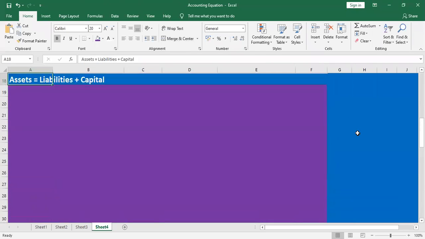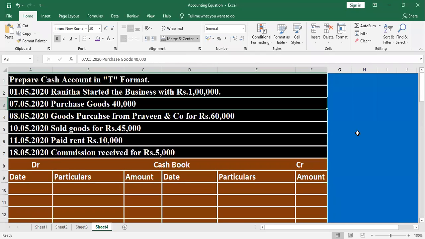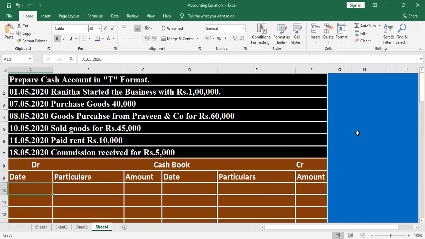Right? Okay. Listen here. What is the first one? Ranita started the business with cash rupees 1 lakh. Here cash comes in, so it will be mentioned on the debit side. What is the date? Here 1/5, mentioned as capital. What is the value here? Value 1 lakh. It will be mentioned as 1 lakh.